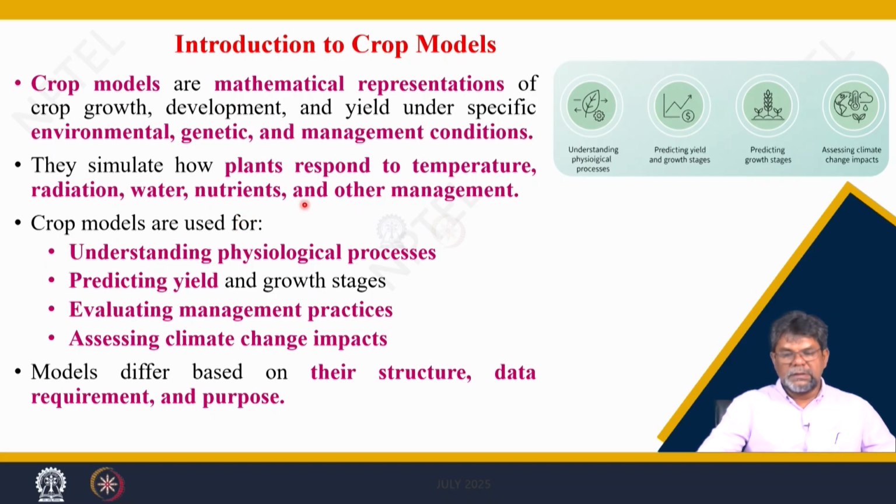Crop models are used for understanding physiological processes. The crop output and production depend upon photosynthesis, respiration, and the formation of several biochemical compounds in the plant. So, after understanding the physiological processes, we go on to predicting the growth and yield of the crops. Through these predictions we can evaluate management practices, because you can change the different management practices and see how the changes bring changes in the output.